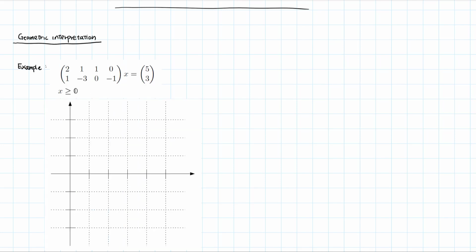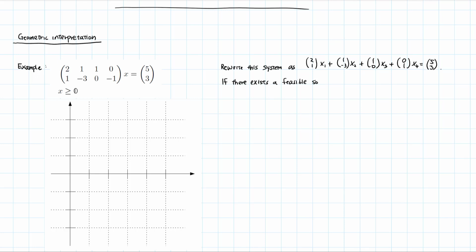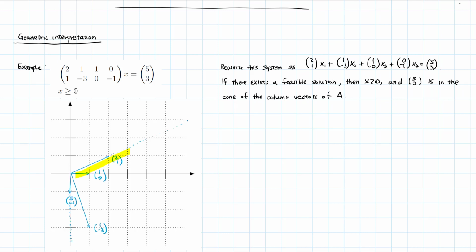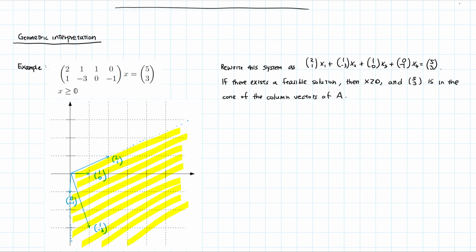We now give a geometric interpretation of this lemma. We will look at this example of a system. We now rewrite this system as a linear combination of the column vectors of the coefficient matrix. If there exists a feasible solution, then x is non-negative, so the right-hand side vector is in the cone of the column vectors of A. We can draw the column vectors of A here, and this region is the cone generated by these column vectors.